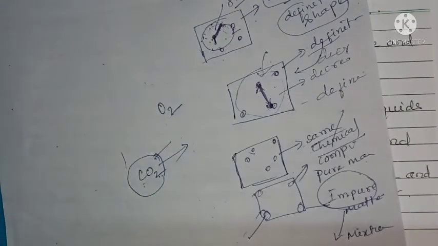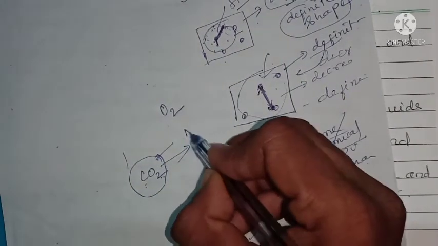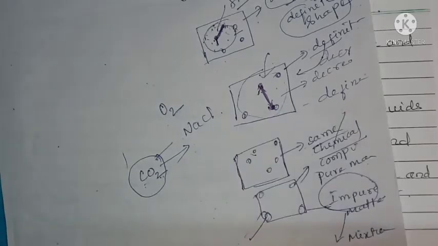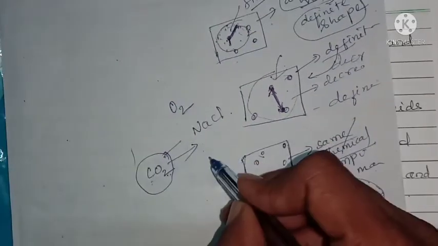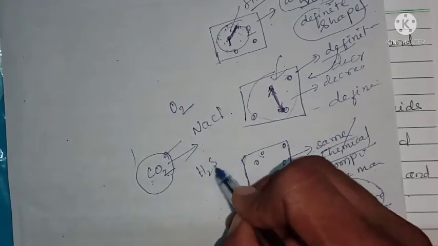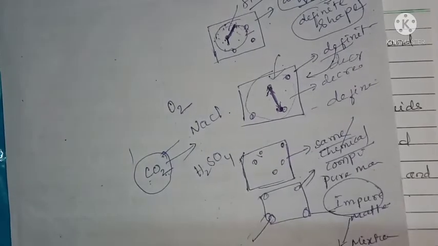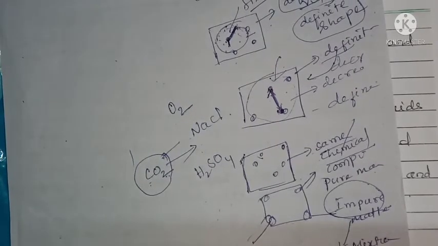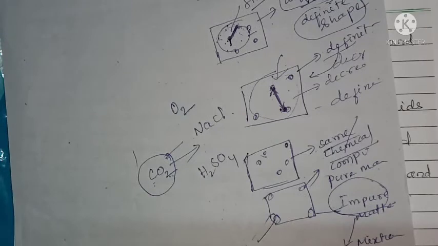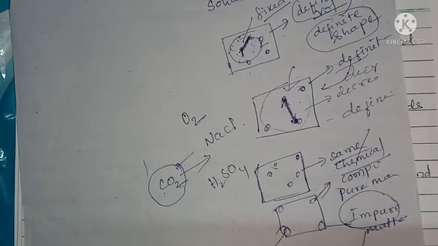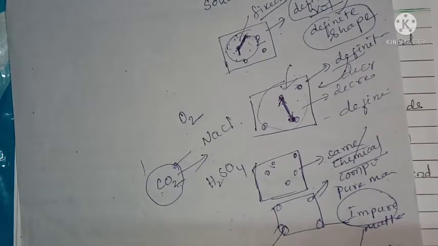Oxygen, pure matter. Sodium chloride, pure matter if it is 100% pure. H2SO4, pure matter if it is 100% pure. Whenever they have 100% purity, we call it pure matter.